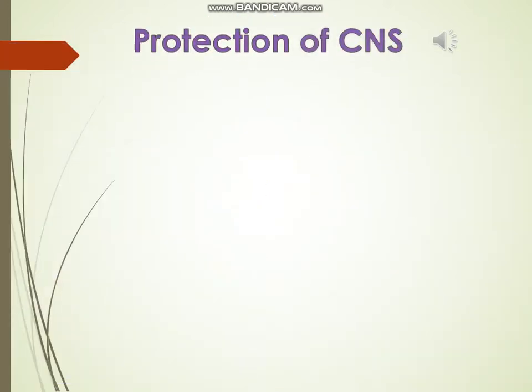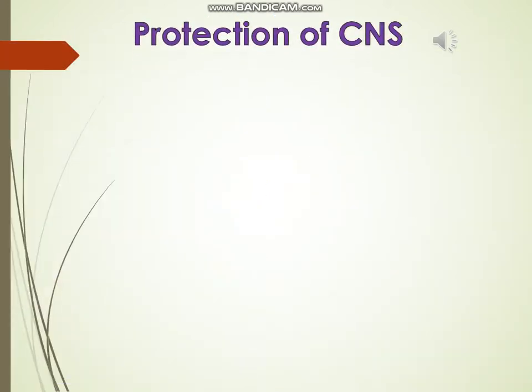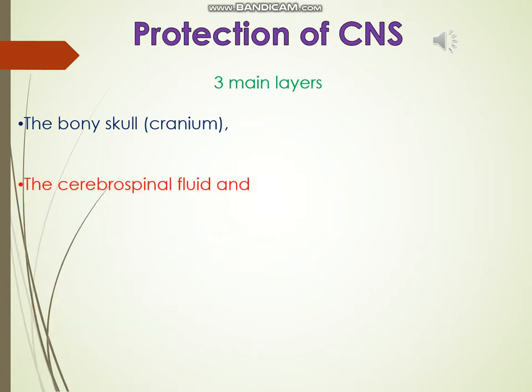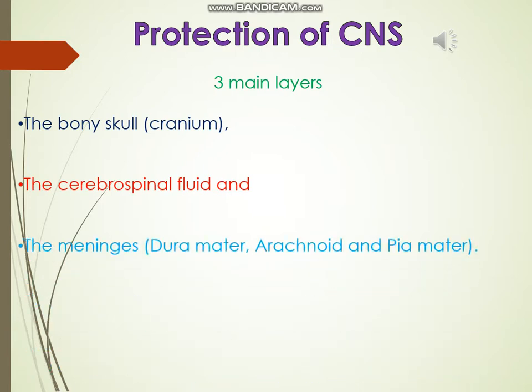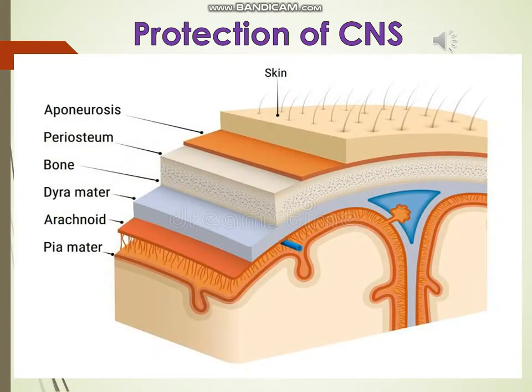Protection of CNS, that is central nervous system. The brain is protected by three main layers, that is the bony skull known as cranium, the cerebrospinal fluid, and the last one is meninges, which consist of dura mater, arachnoid, and pia mater. The detailed image which shows the three different layers of the central nervous system is given below.